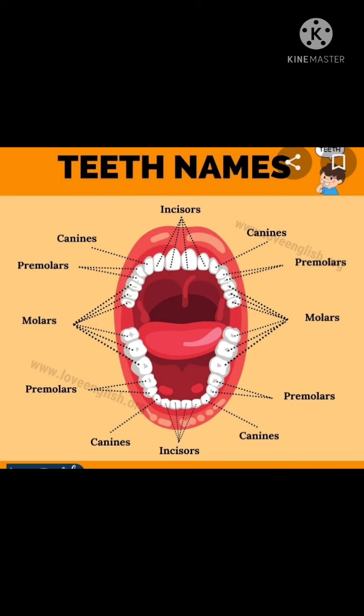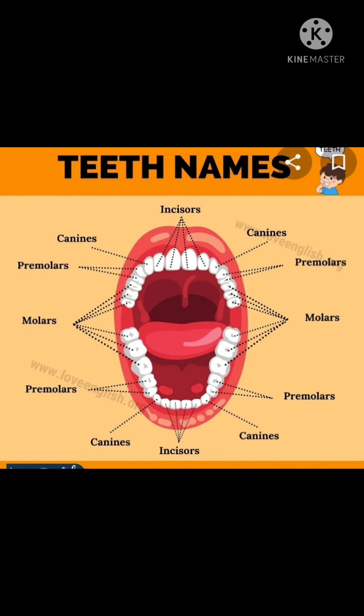Based on their position, the numbering for dental formula is given. The dental formula is 2 by 2, 1 by 1, 2 by 2, 3 by 3. And the teeth are different in their size as well as in their structure. So, the function is also different.